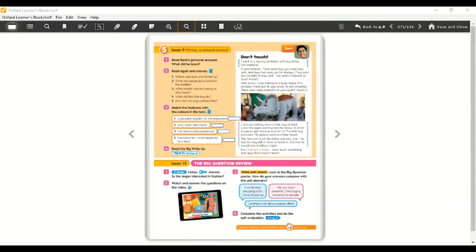Okay, now let's read a personal account in your class book, page 71. This is your class book, page 71. Look here, we have a personal account. This is Rami's personal account. Let's read it together in order to find out the correct answer to this question. And the question is, what did Rami learn?